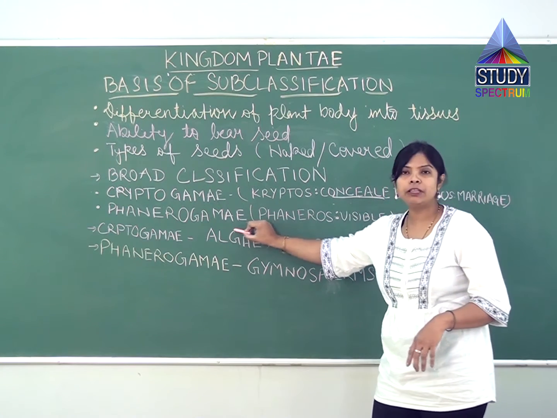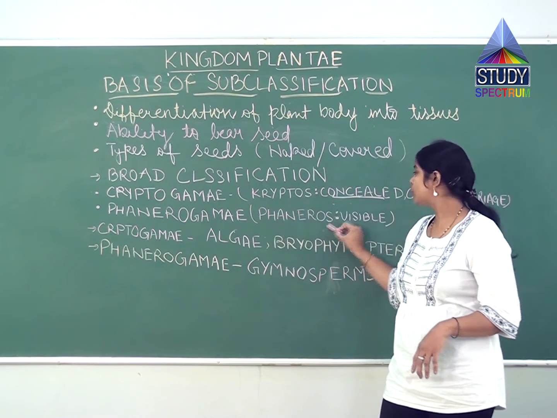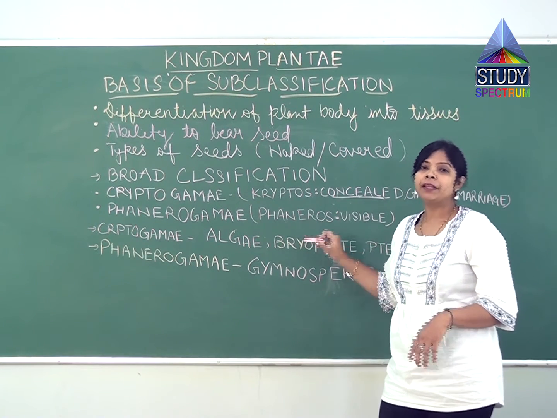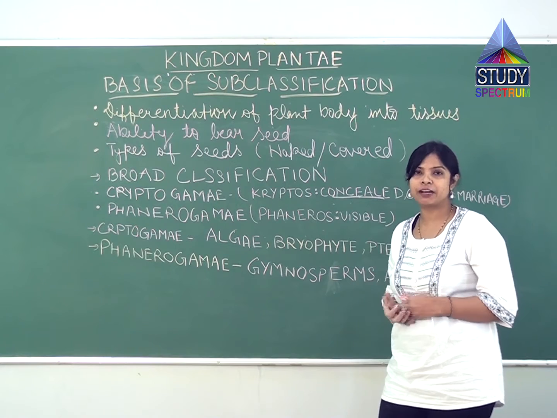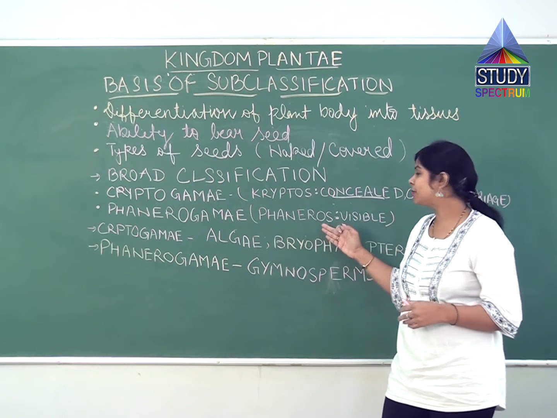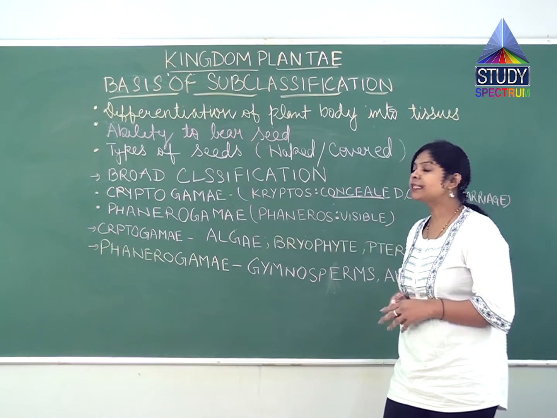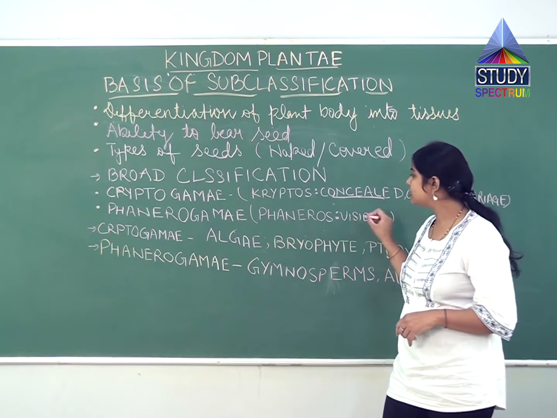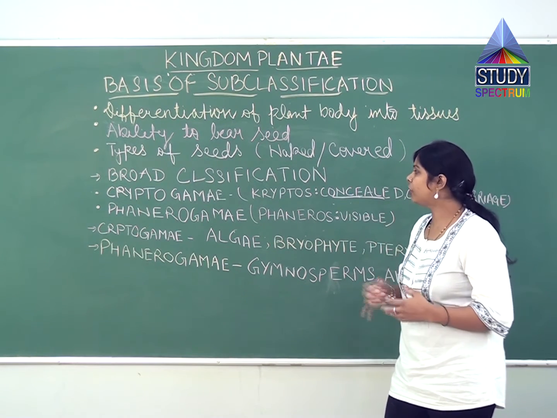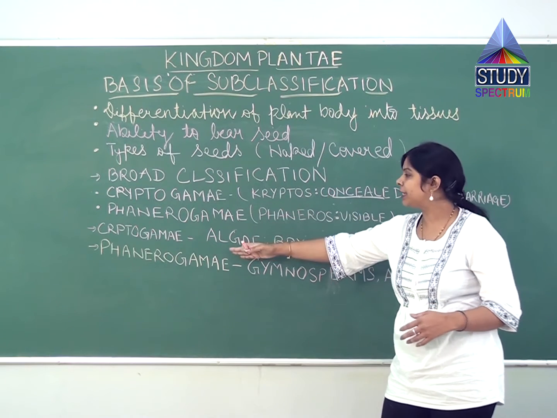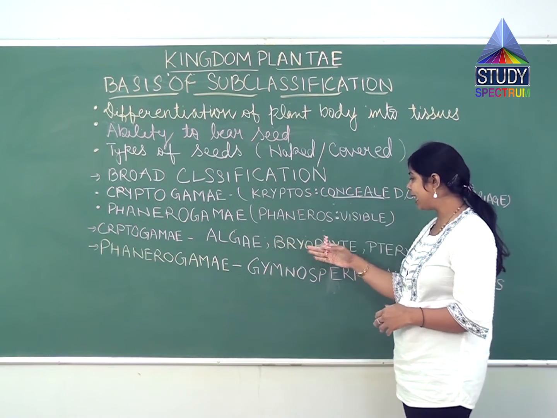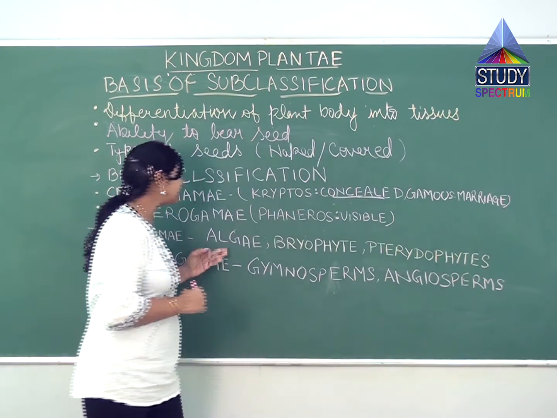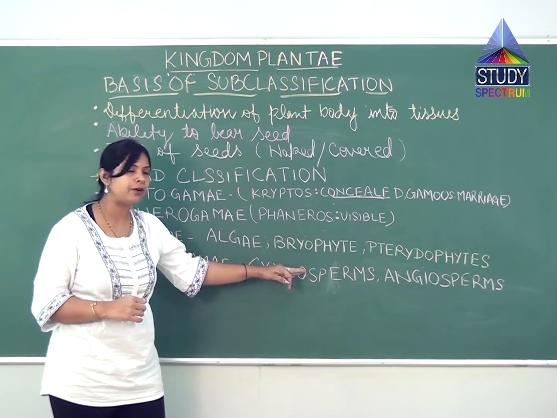Now, phanerogamy: phaneros means visible, meaning the reproductive structure is visible. They produce special reproductive structures that are visible, which is why they are called phanerogams. These plants are commonly called seed plants. Cryptogamy consists of algae, bryophytes and pteridophytes, plants which do not bear any kind of seed.